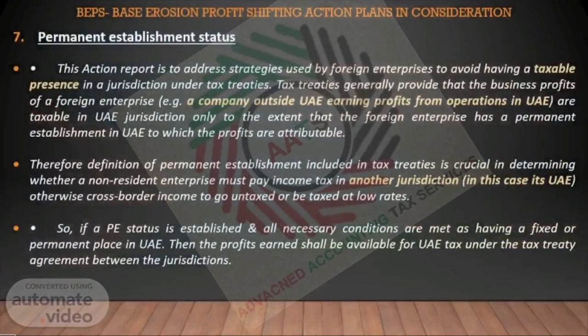Permanent establishment status. This action report is to address strategies used by foreign enterprises to avoid having a taxable presence in a jurisdiction under tax treaties. Tax treaties generally provide that the business profits of a foreign enterprise, for example a company outside UAE earning profits from operations in UAE, are taxable in UAE jurisdiction only to the extent that the foreign enterprise has a permanent establishment in UAE to which the profits are attributable.